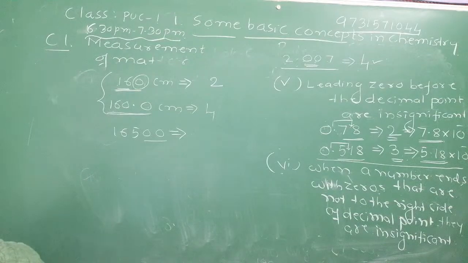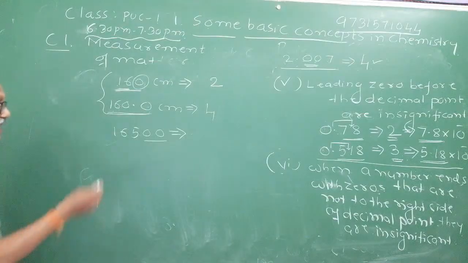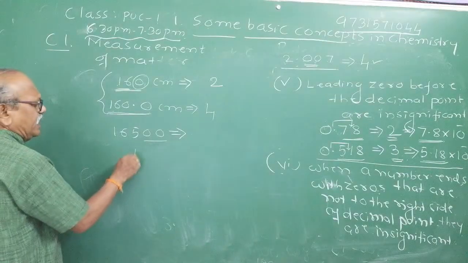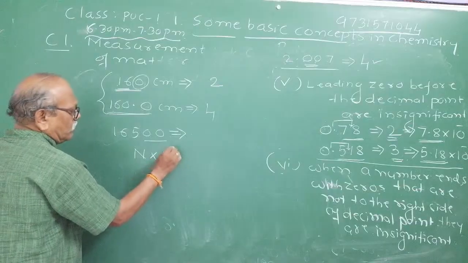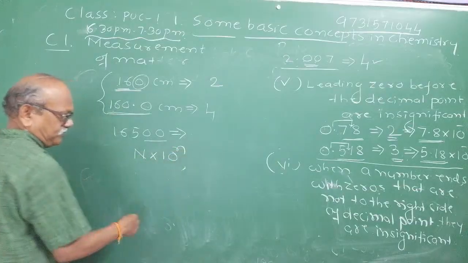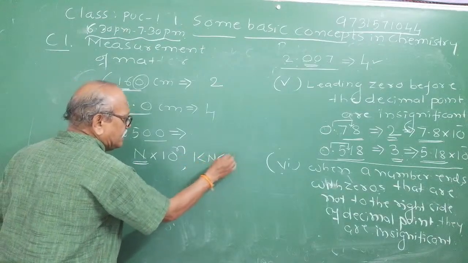Yes, I'll be seeing in between. Yes, sir. Please teach scientific notation. So I already taught my dear Varuna in my previous class. Please watch my scientific notation topic in the live stream. You will get it. What is scientific notation? I will tell you. It is very simple. Very, very simple. It means writing a number in the form of n into 10 raised to n, where n lies between 1 and 10.